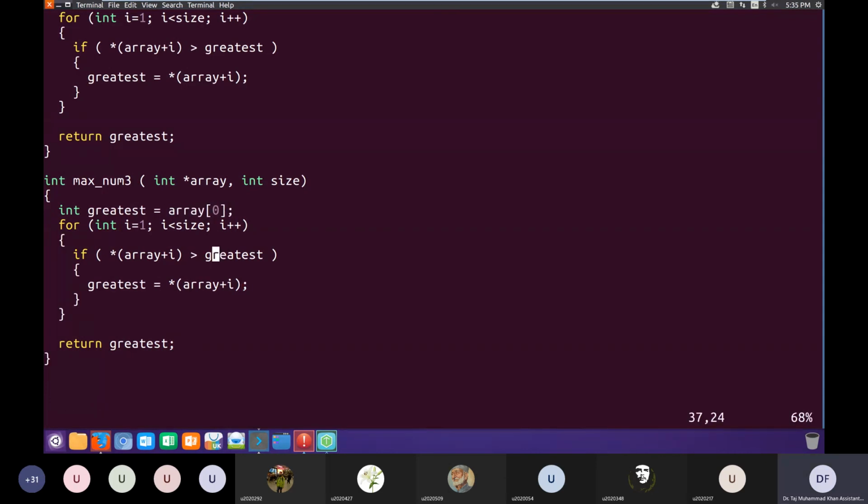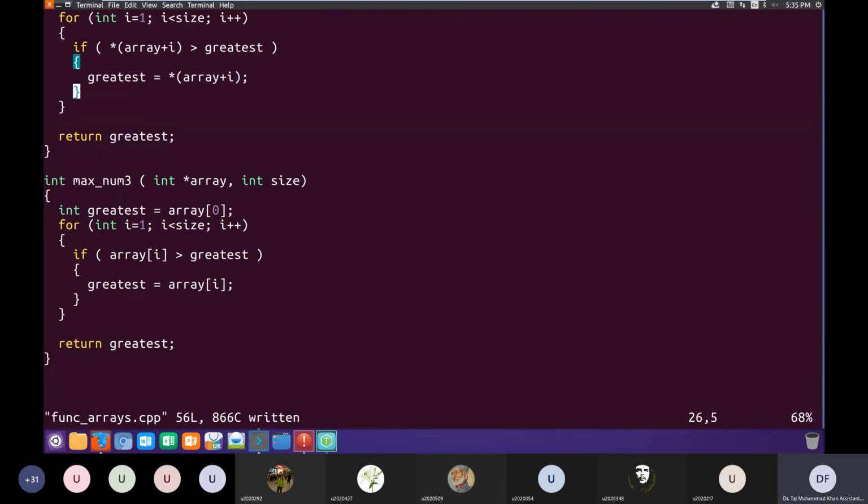Array[0], here also we'll make it array[i], and same here. So when you have a pointer, if you want to add some value to this pointer, you can either use this notation, array with square brackets and the value that you want to add, or you can use the notation as we used in num2, array plus i.